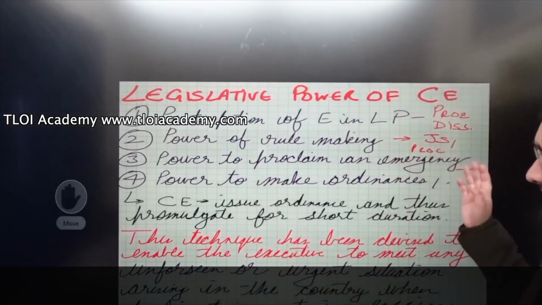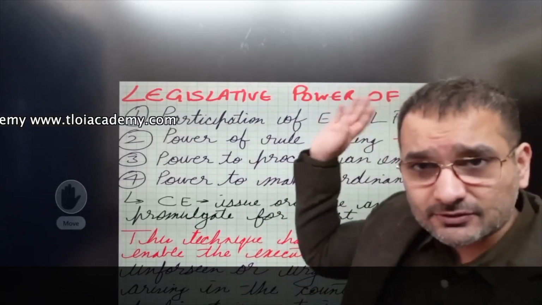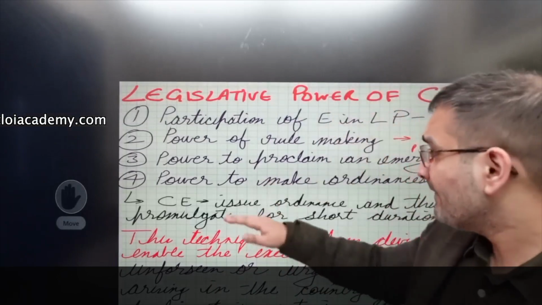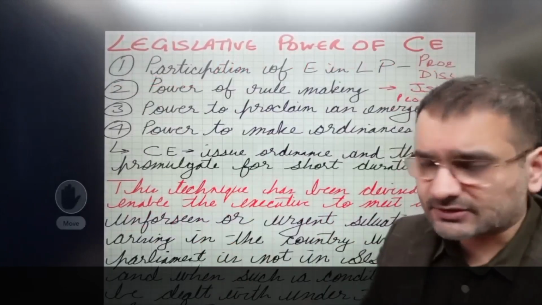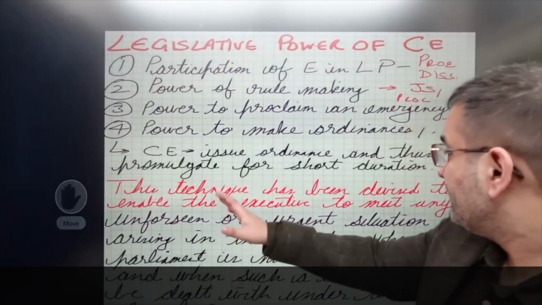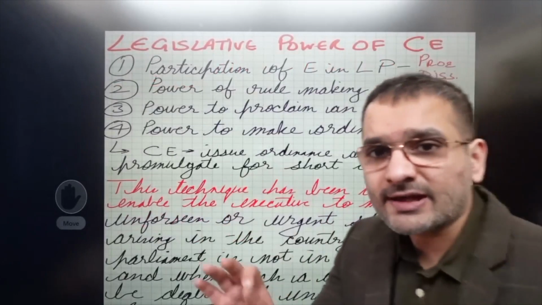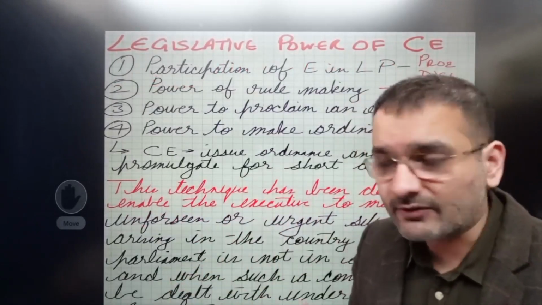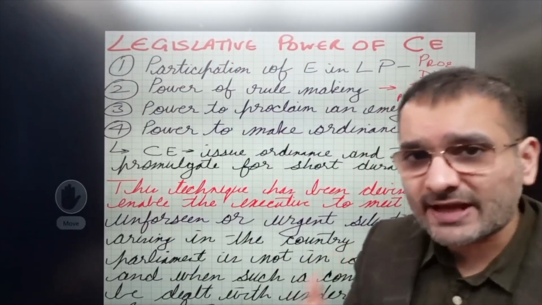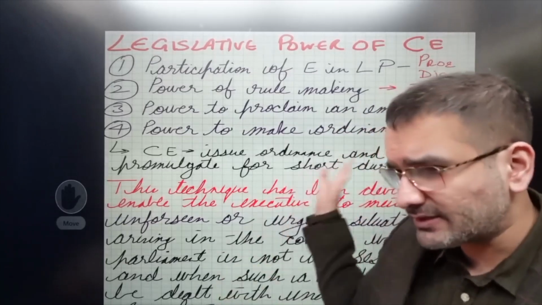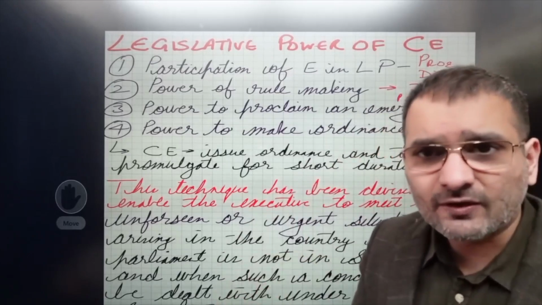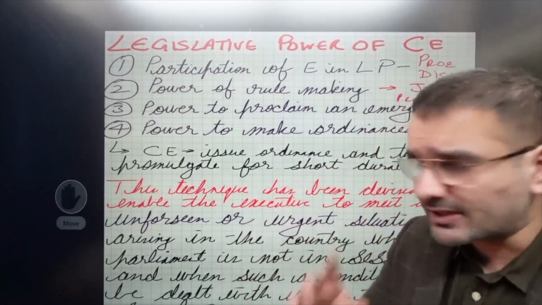Power to proclaim an emergency, again, 356, 352, आगे जाएंगे तब discuss करेंगे. But power to make ordinances. This is the point that is going to fetch you marks. Now, you cannot write this answer without citing R.C. Cooper, which is basically the bank nationalization case. Whether you mention any other case or not, it's really of no relevance. But if you can mention one more, we'll come to that.